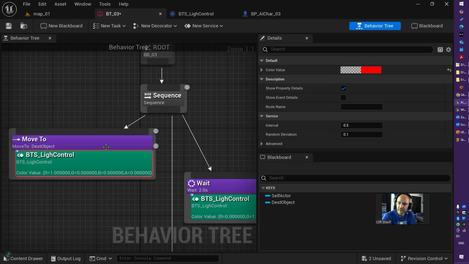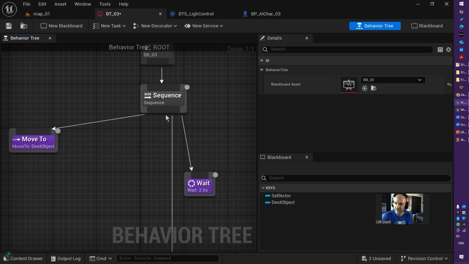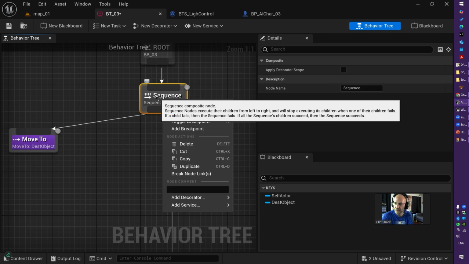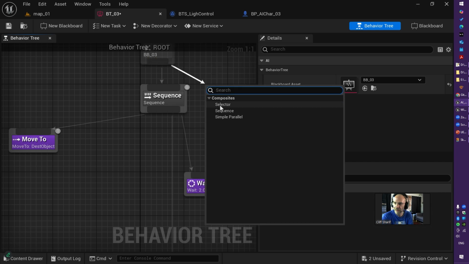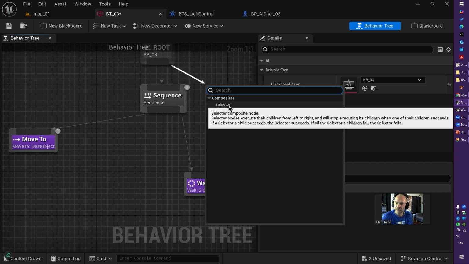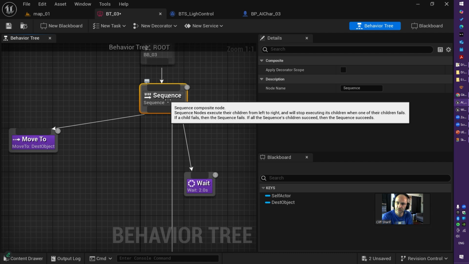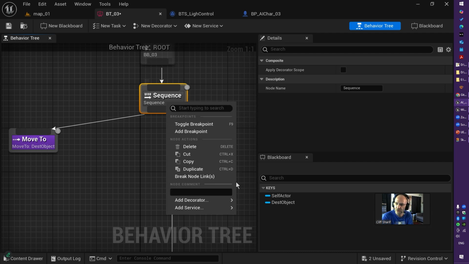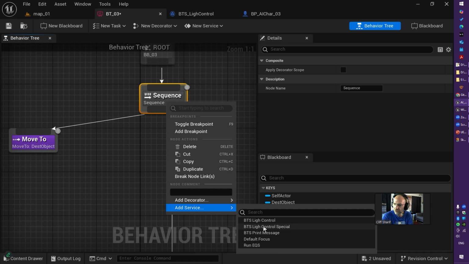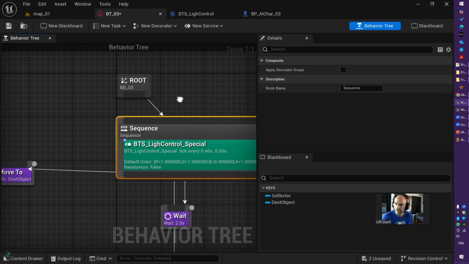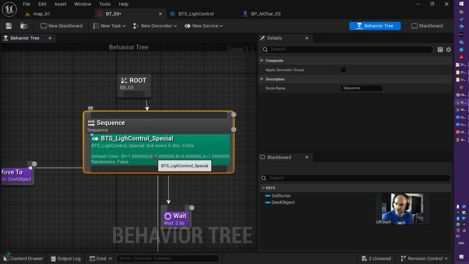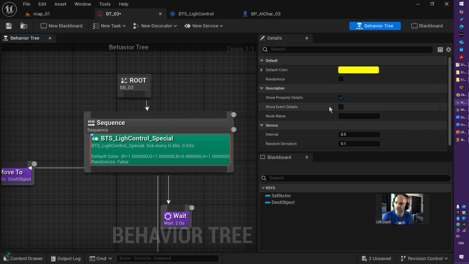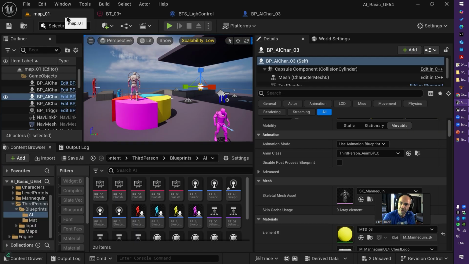Beautiful. So let's get rid of these services and add a new service to the composite node. I have three composite nodes: sequence, selector, and simple parallel. I am using sequence in past examples. You can add a service to this composite node. So I choose light control special. All right. And if I click on it, I have a default color and I have a randomized Boolean public variable to tick. And I tick it. So if I run it, let's see what happens.